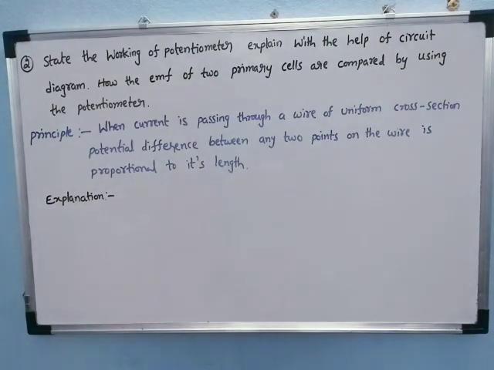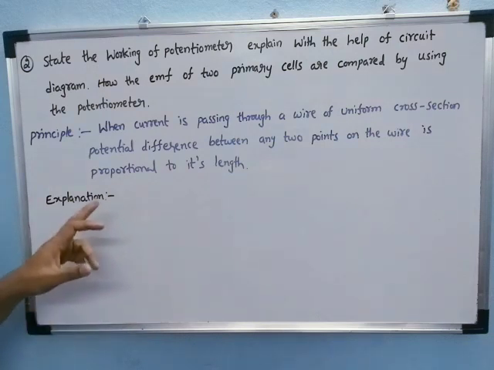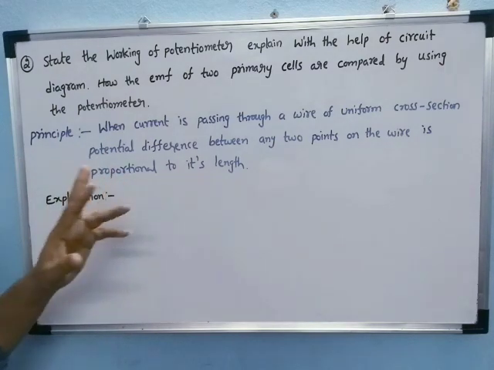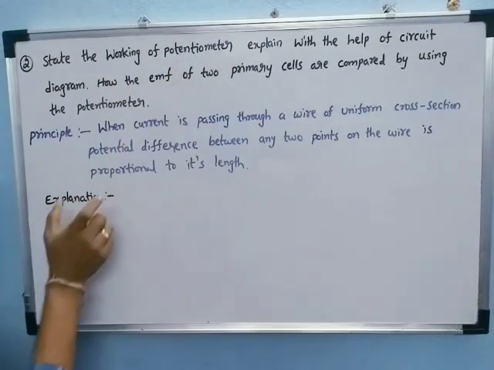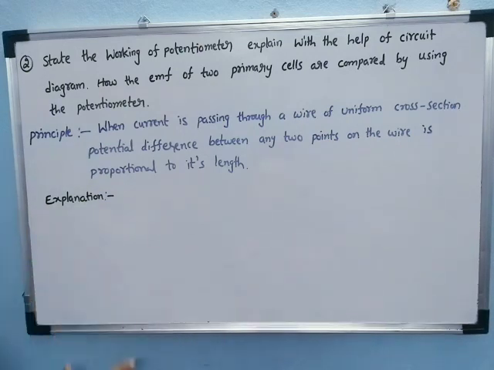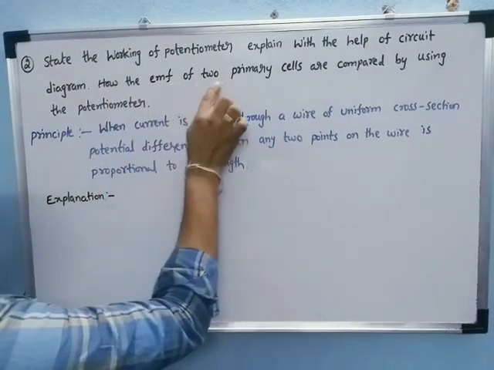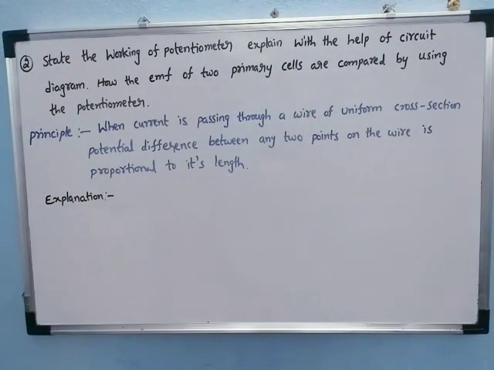See the next question. State the working of potentiometer. Explain with the help of a circuit diagram. How the EMF of two primary cells are compared by using the potentiometer. Now here there are two parts: one is stating the working of potentiometer and explaining with a circuit diagram, and the second one is how the EMF of two primary cells are compared by using the potentiometer.